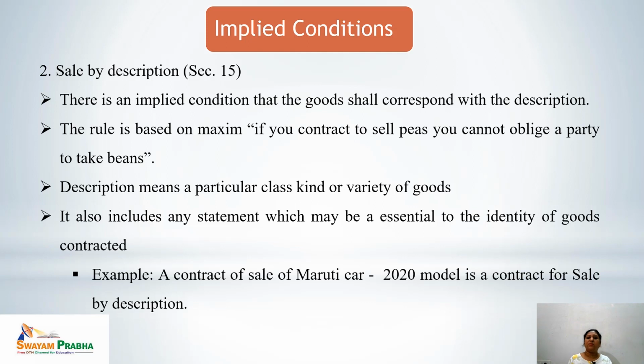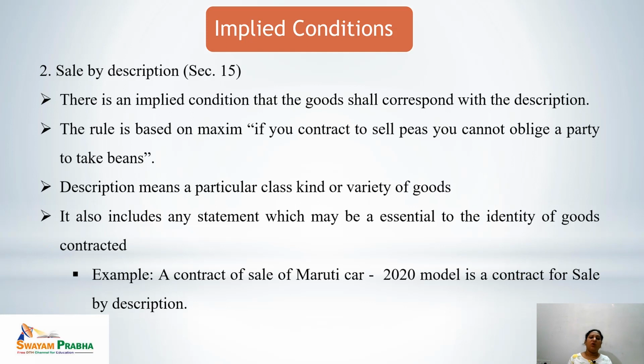There is a maxim, if you contract to sell peas, you cannot oblige a party to take beans, which clearly shows that what is being described by the seller, only that must be supplied by the seller to the buyer. Description here means a particular class, a particular kind, or a particular variety of goods to be supplied. It also includes any statement which may be essential to the identity of goods contracted.